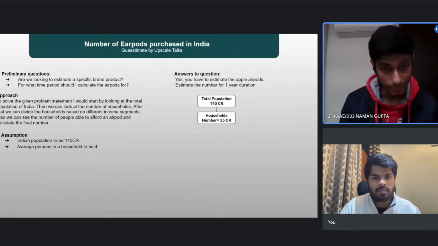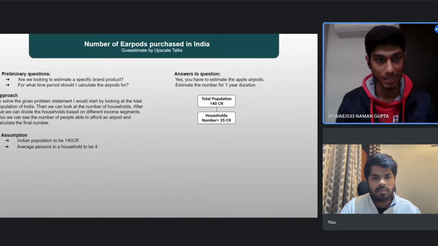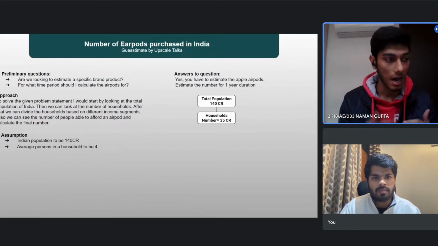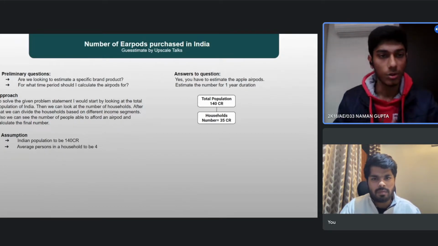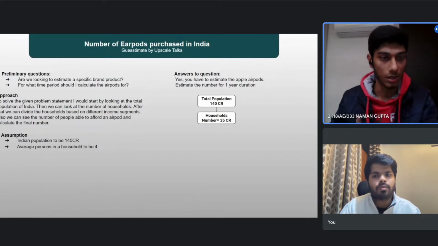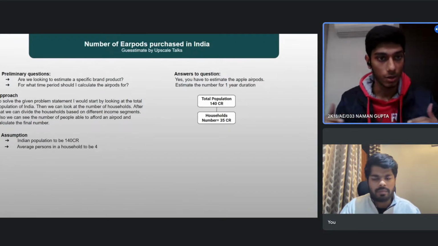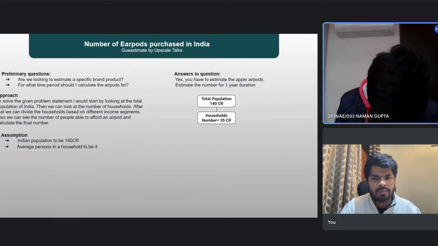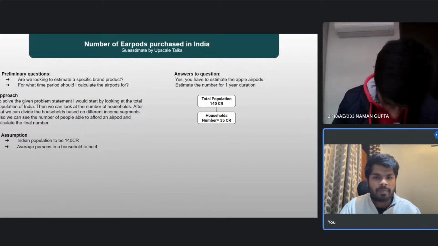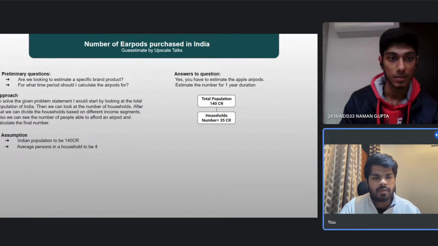And then, as I said, we can look at the income segmentation. We can break down the number of households into four different segments. Firstly, the higher class, which will have high income, then the upper middle class and middle class, and then finally the low class. I'm breaking down into these four segments. Sure, Naman. Can you just tell me what percentages you are assigning to each of these classes?